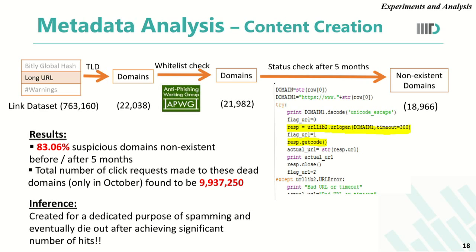After filtering out these false positives, we got close to 21982 unique domains. When we checked the status of these domains after 5 months by using a Python crawler putting in the GET request, we found 18966, that is 83% of these suspicious domains, to be non-existent.